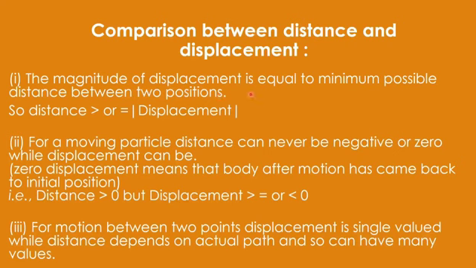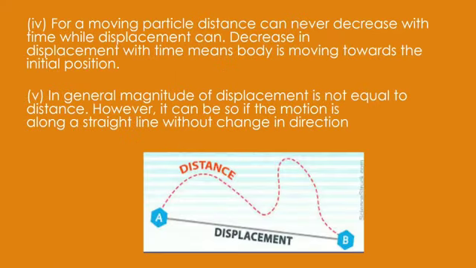These are few points to compare between the distance and displacement. That magnitude of the displacement will be always less than the distance or it can be equal. For a moving particle, distance can never be negative or 0, but displacement can be negative or 0 also. And for the motion between the 2 points, displacement is single valued, while distance depends upon the actual path, so it can have many values.